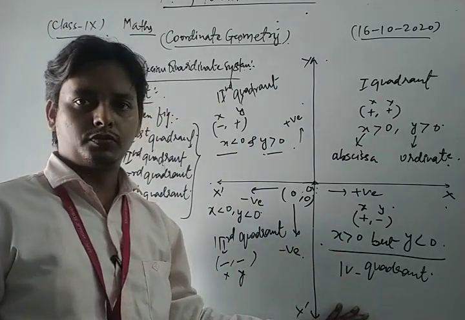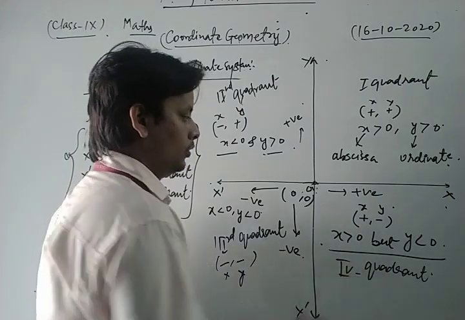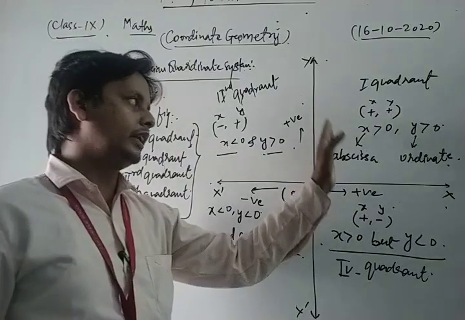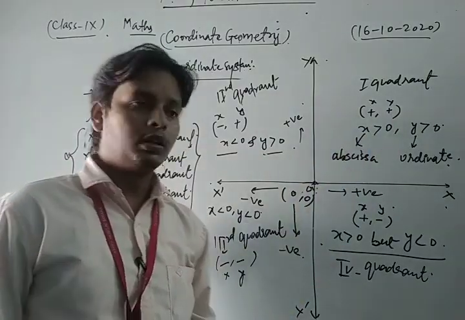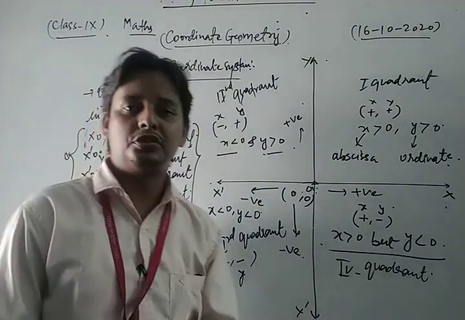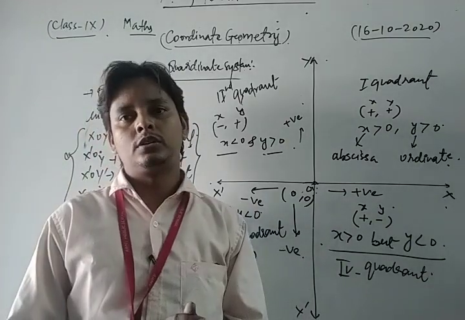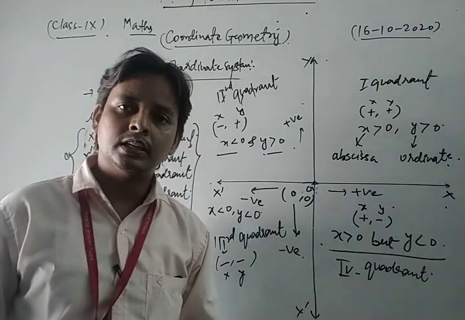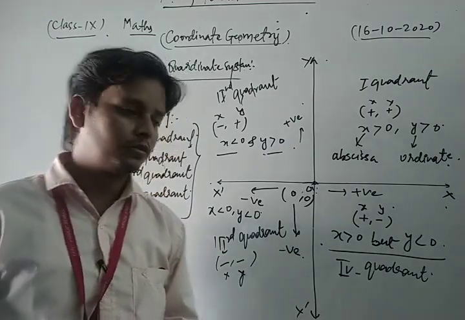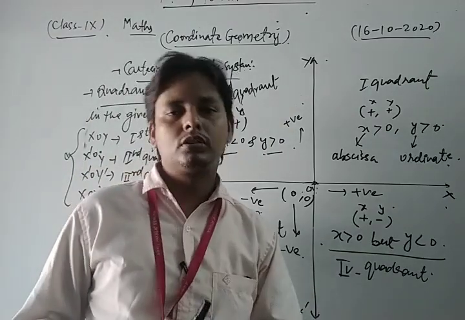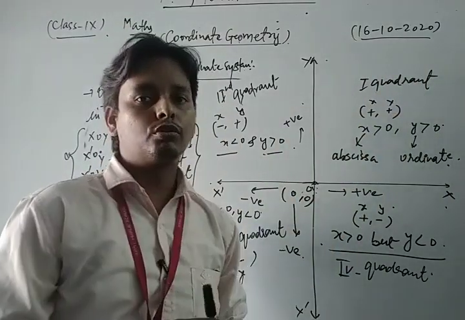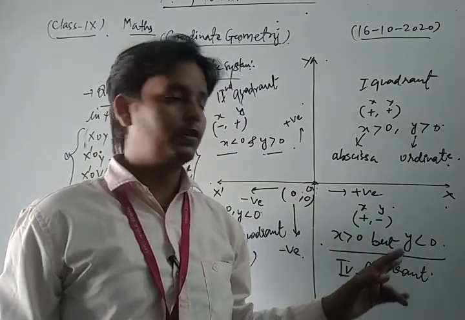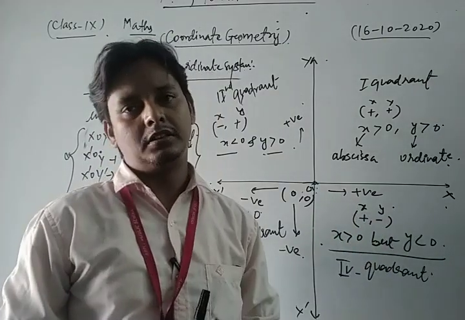In the first quadrant both the abscissa and ordinate are positive. In the second quadrant the abscissa is negative but ordinate is positive. In the third quadrant both the abscissa and ordinate are negative. And in the fourth quadrant, abscissa is positive but ordinate is negative.